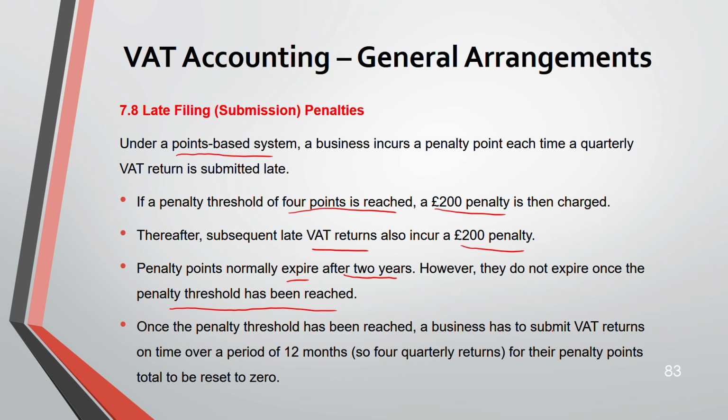A business has to submit their VAT returns on time over a period of 12 months or 4 quarterly returns for their penalty points total to be reset to 0. That means for the next 12 months, after they have reached the penalty threshold, they have to keep on giving the VAT returns on time so that their penalty points come back to 0.